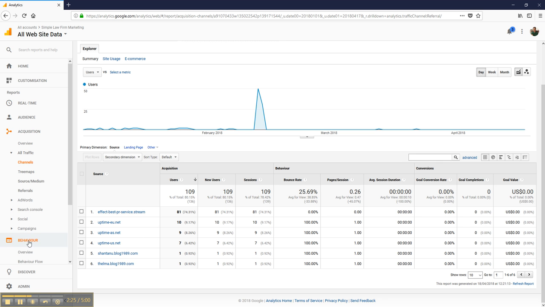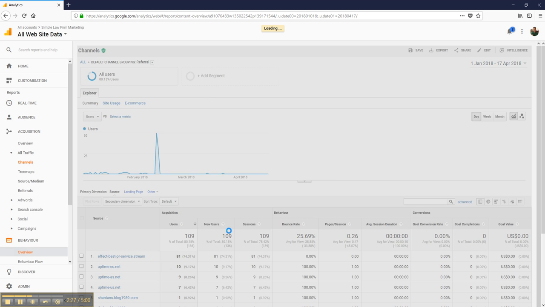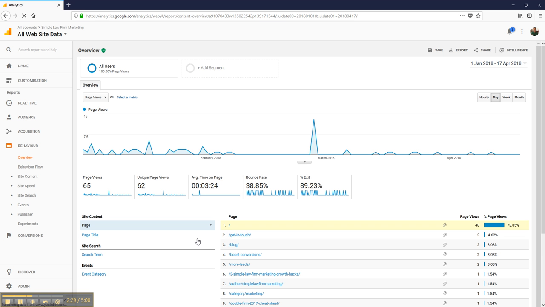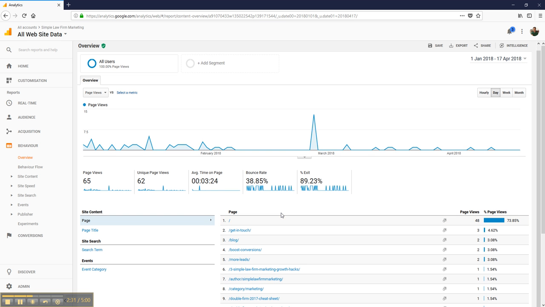The next thing I'd like to have a look at is the behavior overview. So we'll pull up that report now. What this will show us is the most popular pages on the website. This top one here where you see the slash is the home page of the website, and then you see all of your other pages underneath. So basically you see your top few pages. That can be interesting just to get an idea of what's happening on the different pages, which ones are popular. It gives you a good understanding. Nearly always it's going to be the home page unless you're driving a lot of traffic specifically to something else.